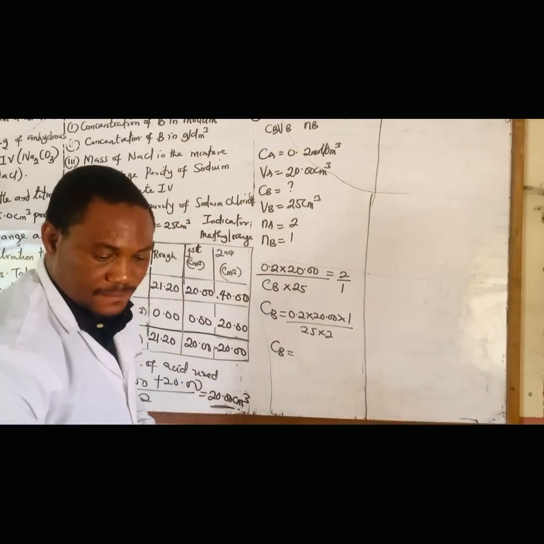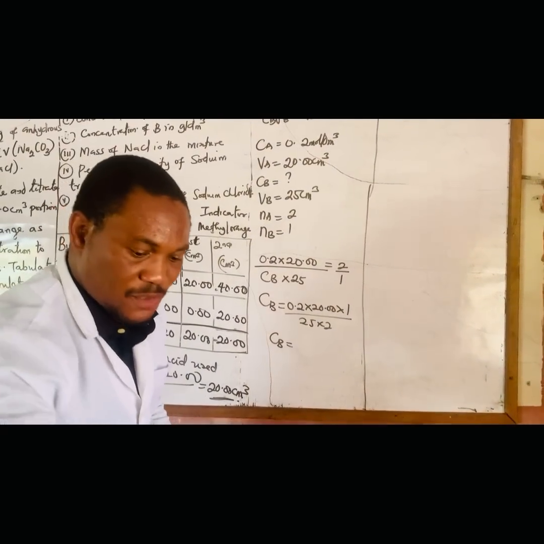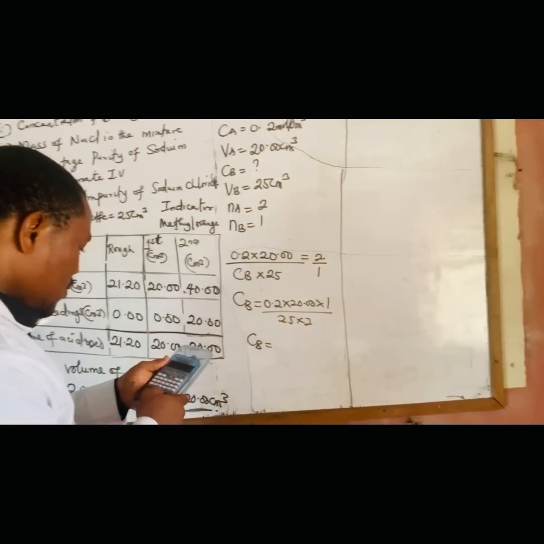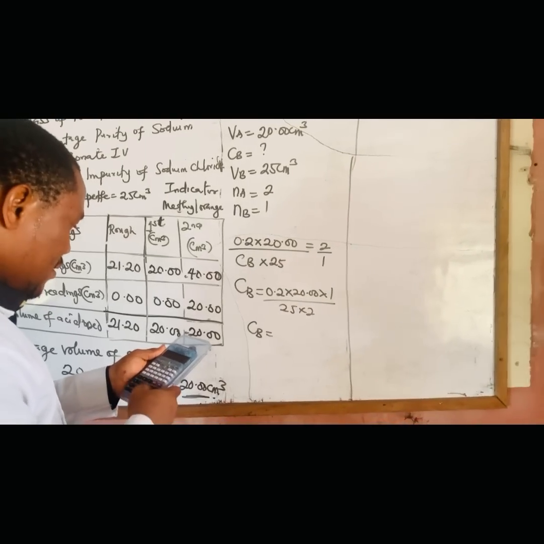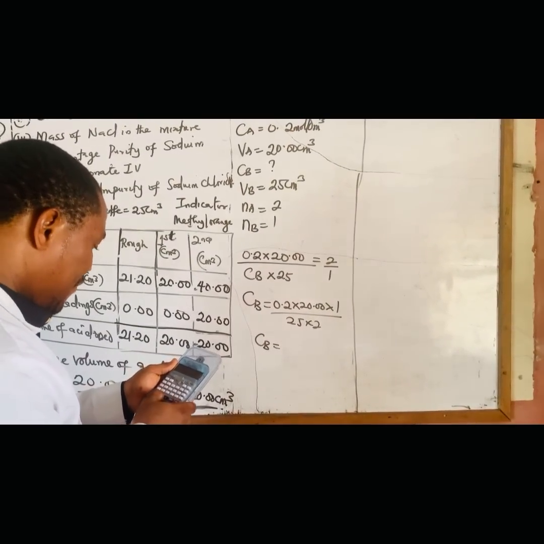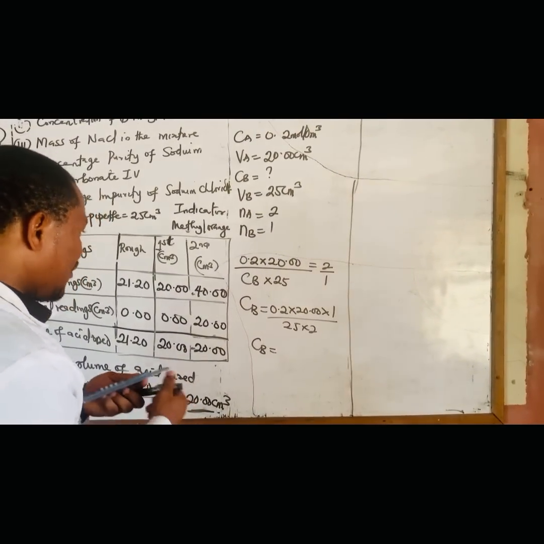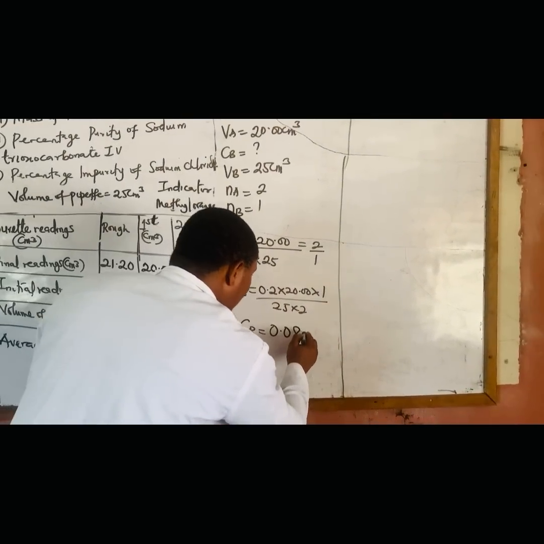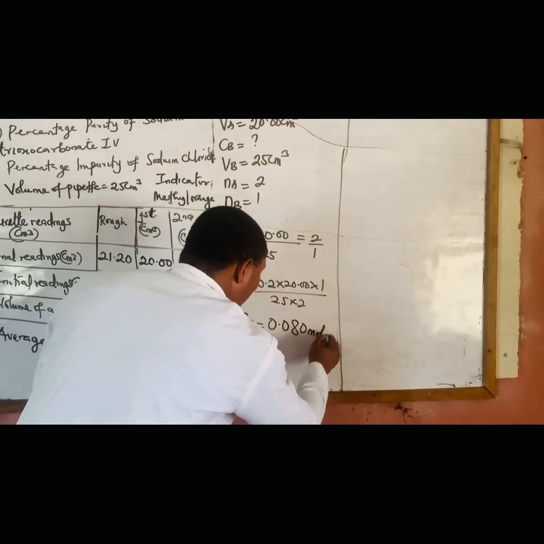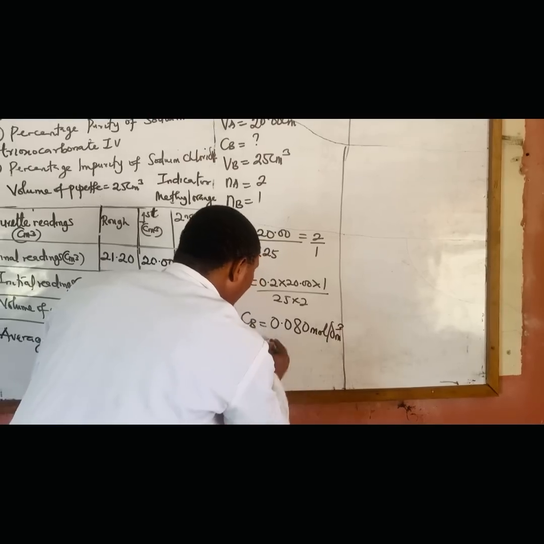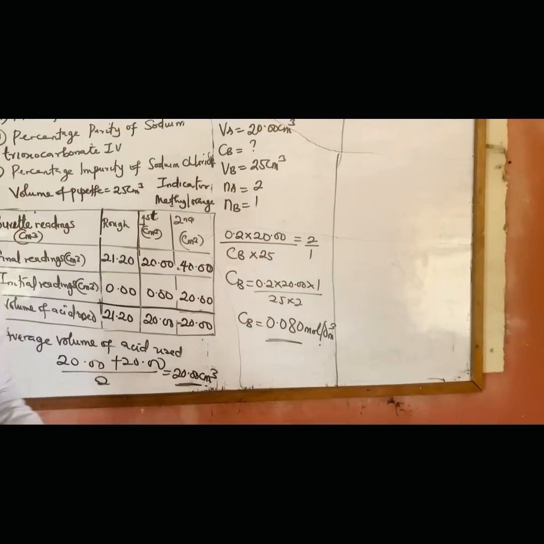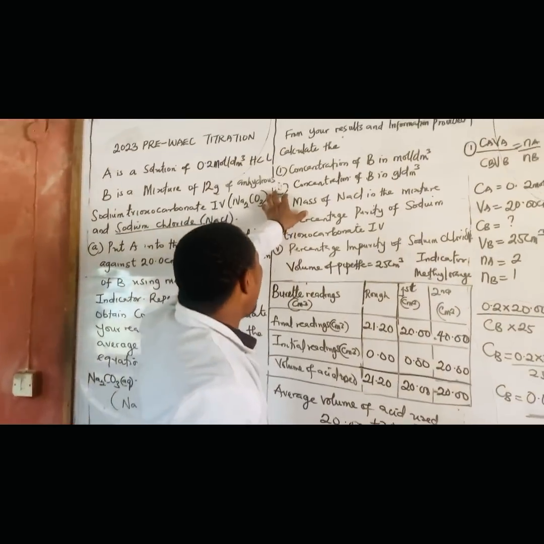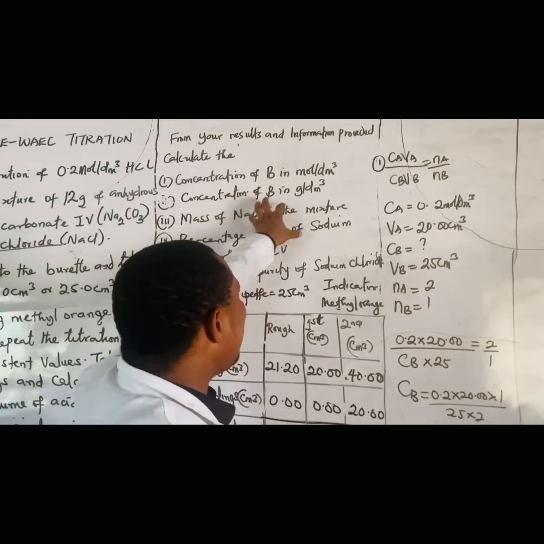So our Cb becomes what? Let's see. I'm done with this. Let me just put it here. So 0.2 times 20 divided by 50. That's giving me 0.080 mole per dm cube. Can you see that? That's Cb. I hope you are following. That's our Cb. Now the second one says concentration of B in gram per dm cube.